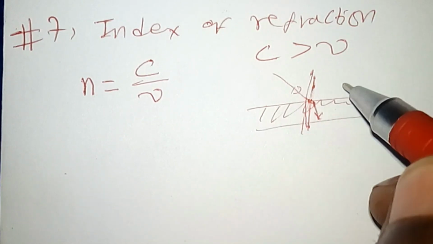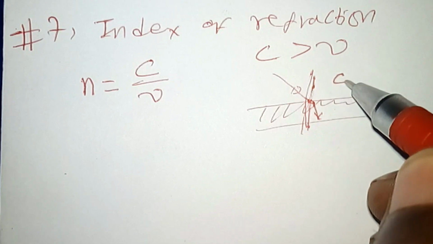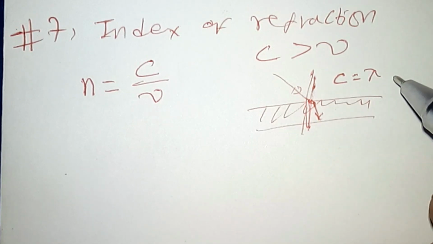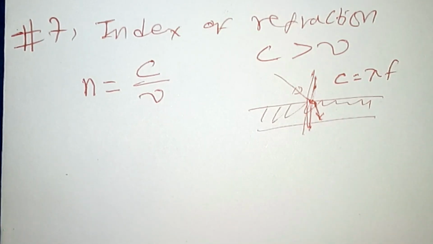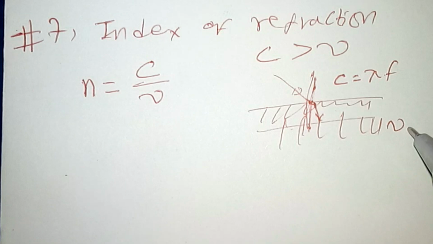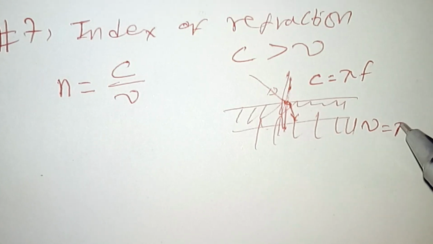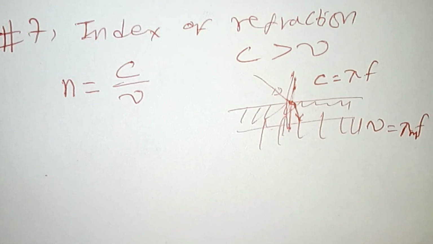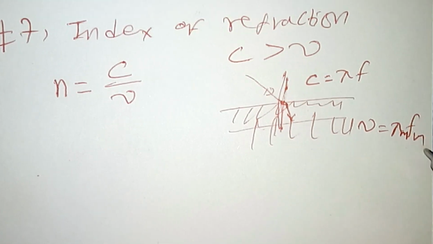The speed of light in a vacuum is given by the wavelength of the light in vacuum times the frequency of the light in vacuum. If the light enters a medium, the speed of light in the medium, V, is the wavelength in that medium, lambda m, times the frequency in that medium.